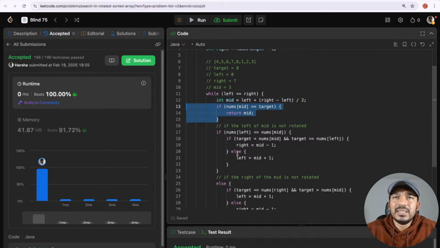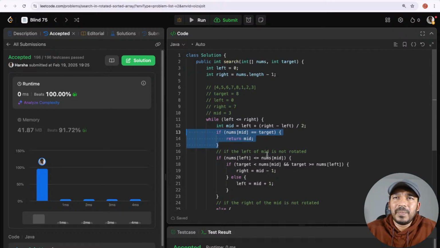Now we are checking if the left side of the mid is not rotated or not. Actually, the left side of the mid is not rotated, but the right side of the mid is rotated, right? We cannot have a reasonable conversation with the right side because the first element is greater than the last element. So how can we assume that this is in sorted order? We cannot make any binary search decisions based on these values. So now we concluded here.